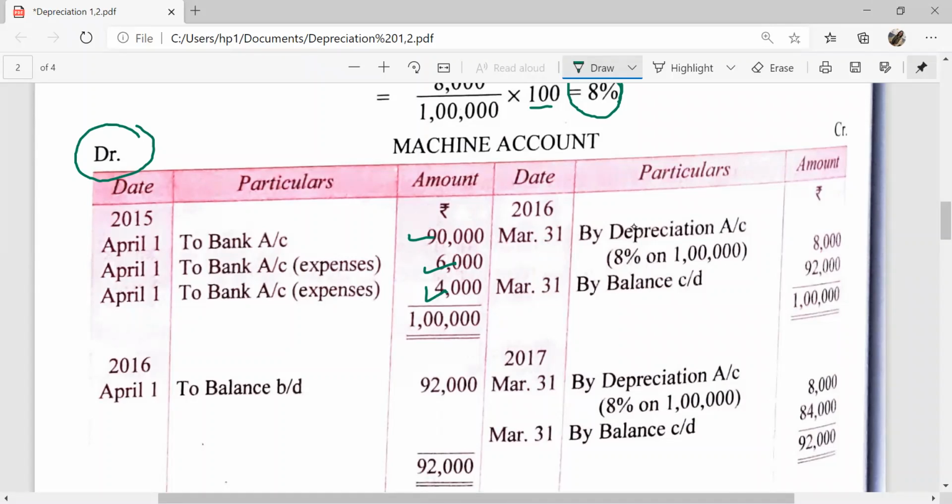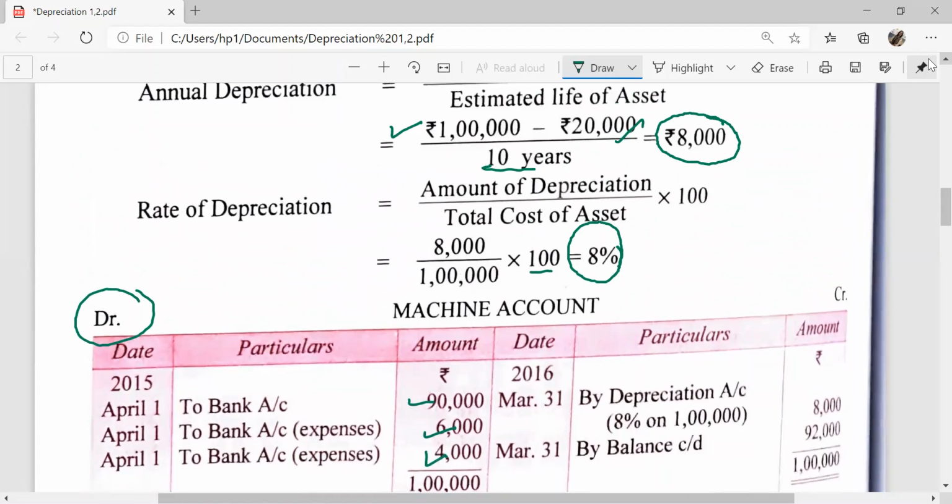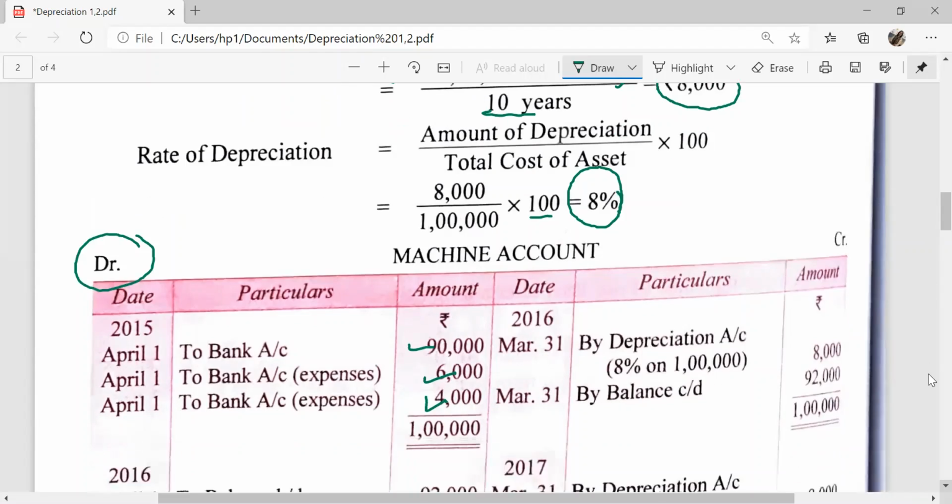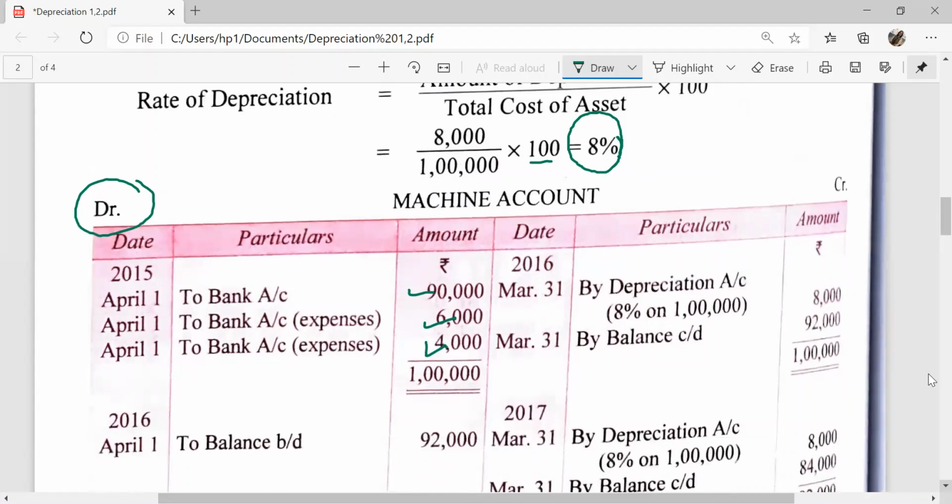But the total cost of the machine is 1 lakh and we will calculate the depreciation on the total cost, that is 1 lakh. And the rate of depreciation we have already calculated. Total cost minus scrap value divided by useful life or estimated life, that is 8,000. And depreciation is calculated at the end of the year. April 1st, so at the end of the year means 31st March 2016, the year changes from April to March 31st.